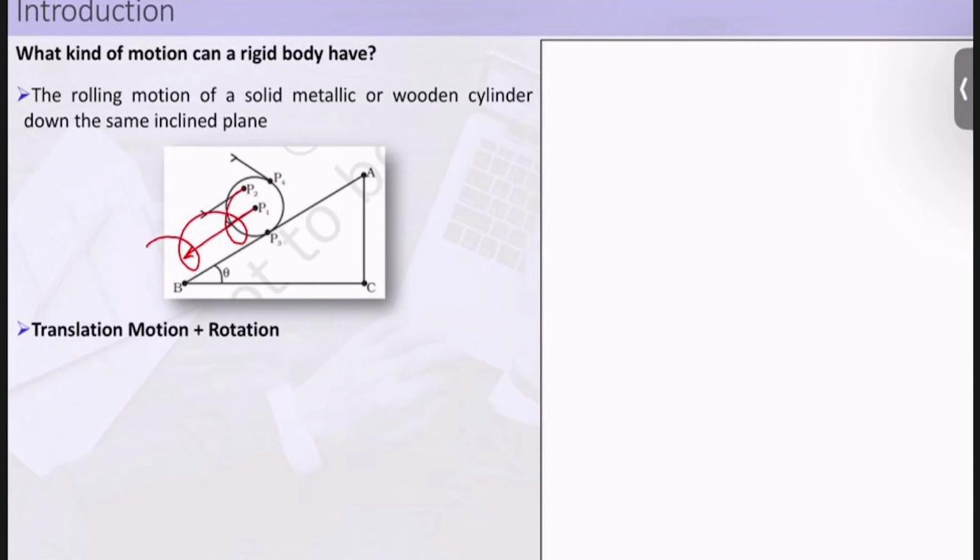Okay. So consider here the motion of a solid metallic or wooden cylinder down the same inclined plane. The rigid body in the problem, which is the cylinder here, shifts from the top to the bottom of the inclined plane and thus has a translation motion. Because this complete system of particles is going from the top position to the bottom position, it is sure that it is translation motion. Okay, but as you can see here, all of its particles are not moving with the same velocity. Why is it written like this?